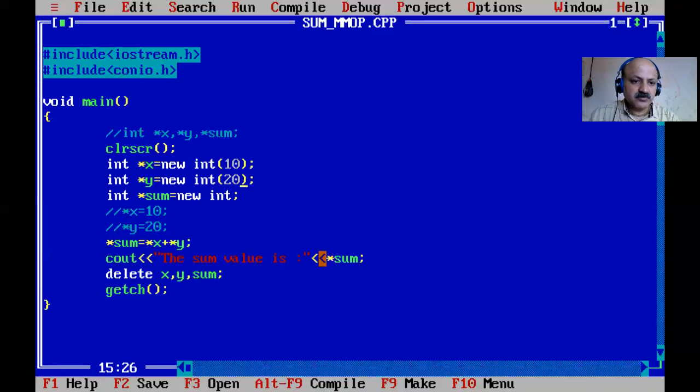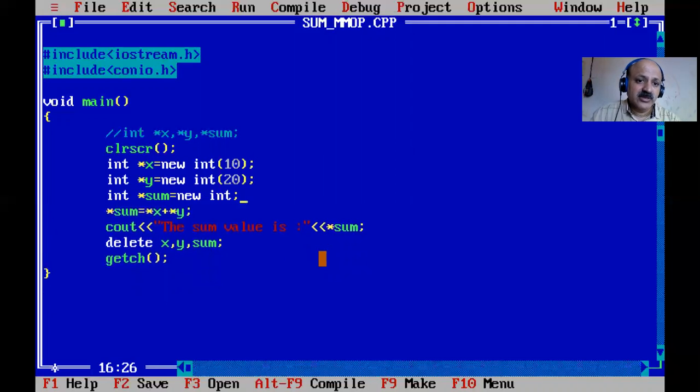You can use float, character, or double data types too. It is also possible to remove the static values. I just remove this comment line, and if you scan X and Y, what happens?